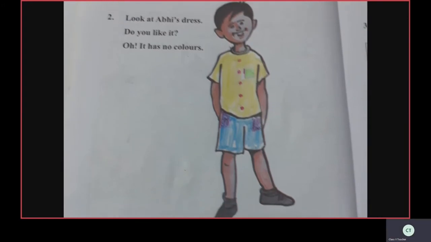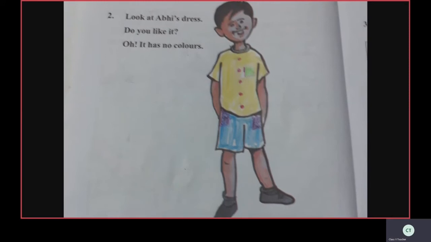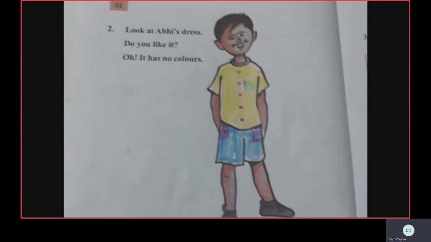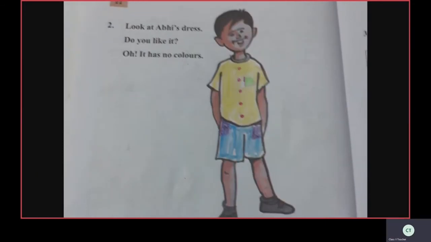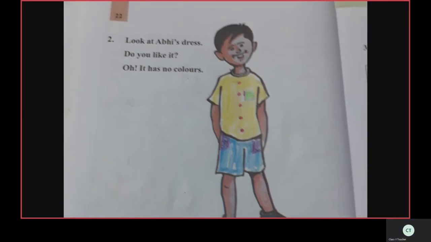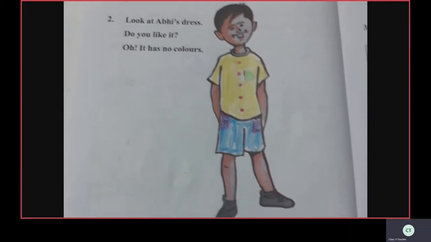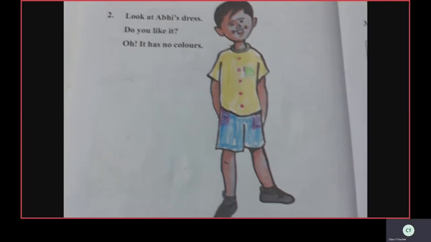So see, children, I have already colored it. See, I used some colors. Yellow, red color for buttons, green color for pocket, blue color for shorts, pink color for pockets. I used pink color, but it's looking purple. It mixed with the blue, no, children? That's why it's looking purple. Okay, children. See, and for the collar, I used black color. Like this, you also color it, children. Okay, color it neatly.